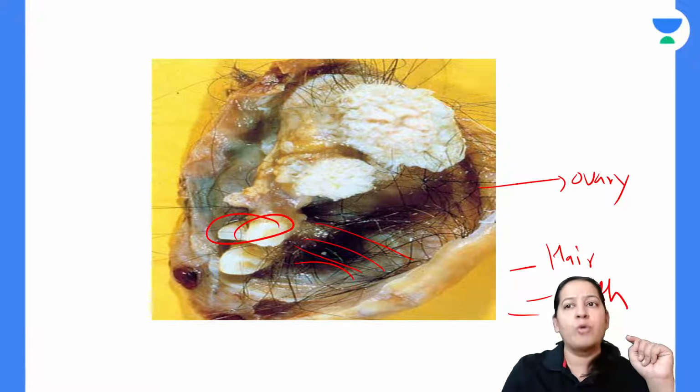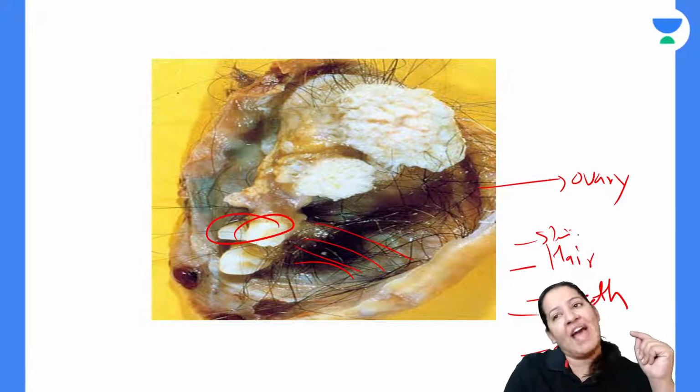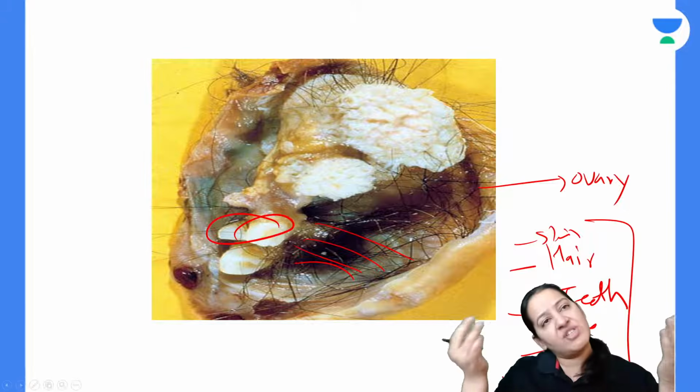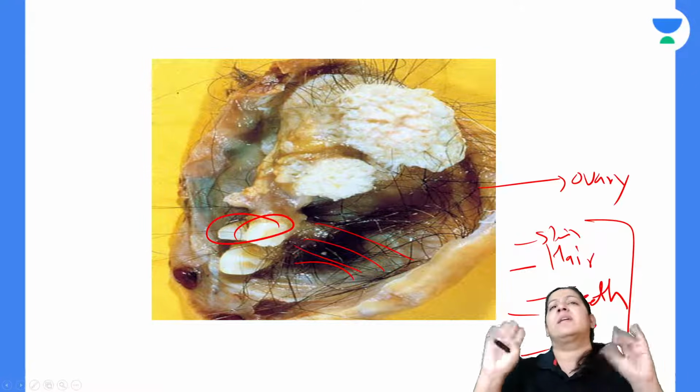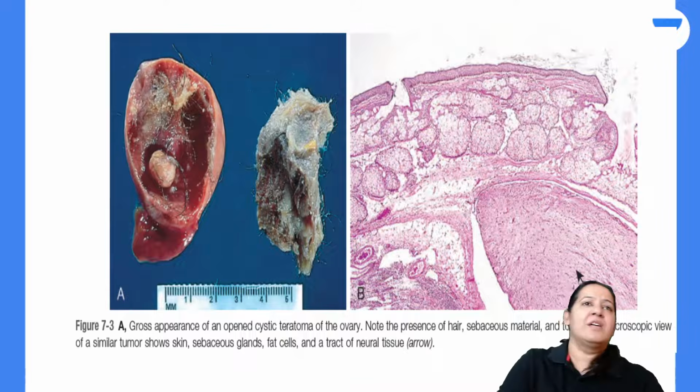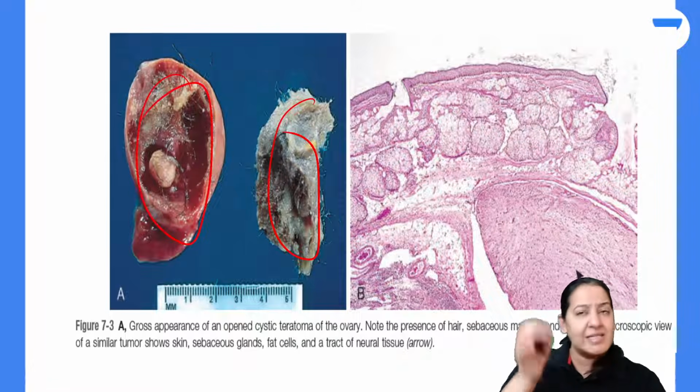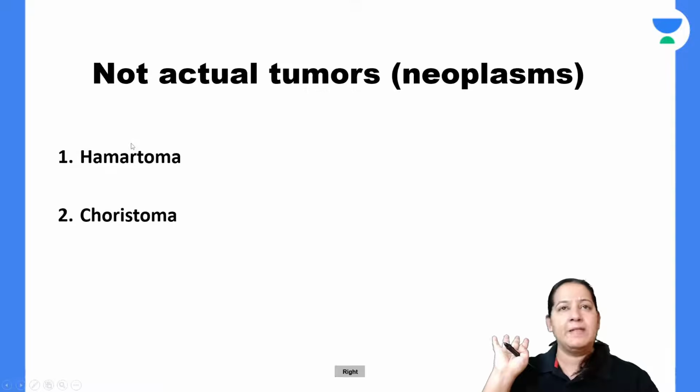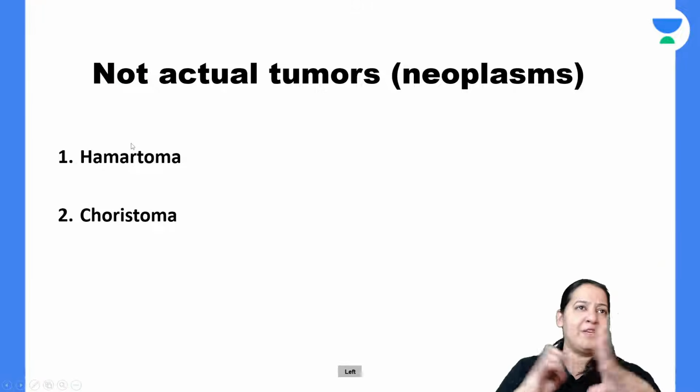We can find bone. We can find cartilage. We can find brain. We can find skin. We can find anything. This is a tumor which contains literally anything. Give me a thumbs up. So these are the diagrams. Appreciate the hairs. Seeing the hairs, you understand it is teratoma. So that is one of the special category tumors.